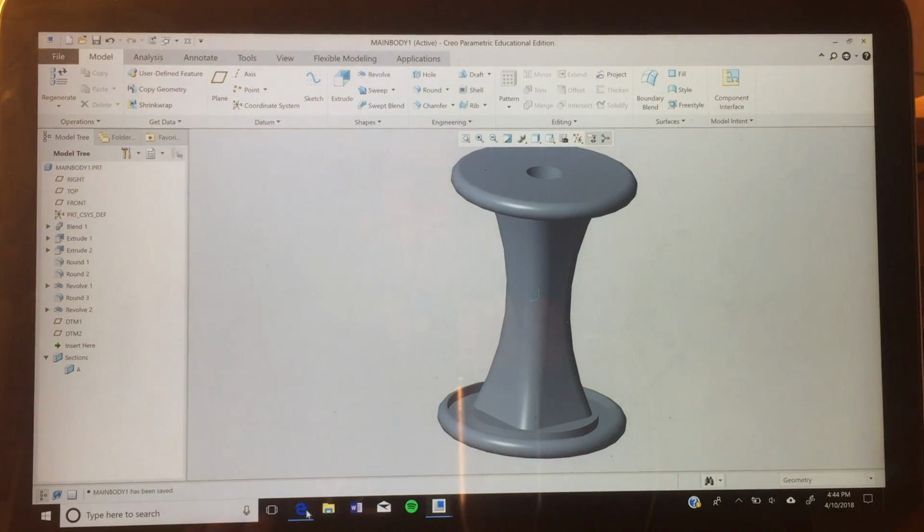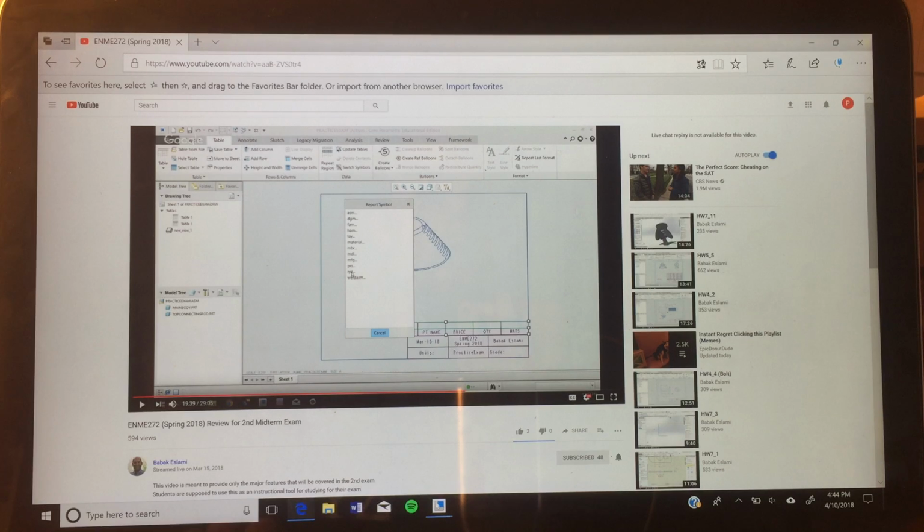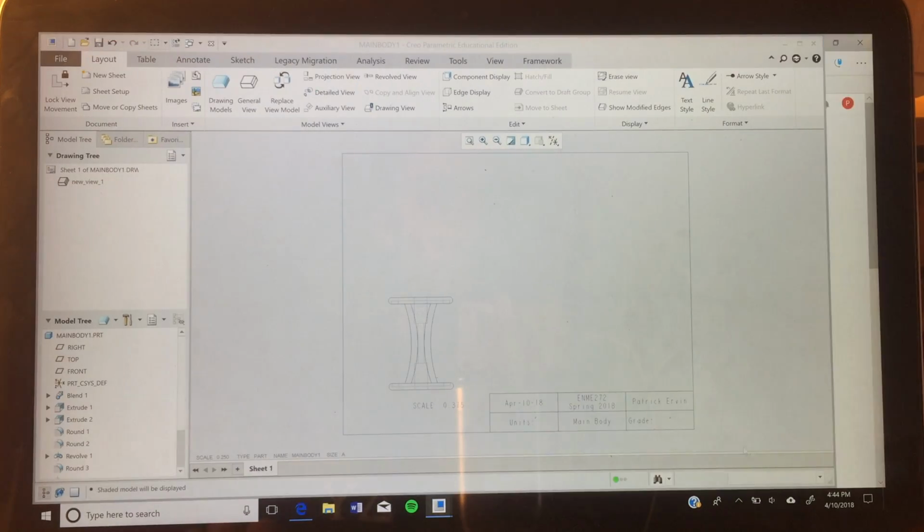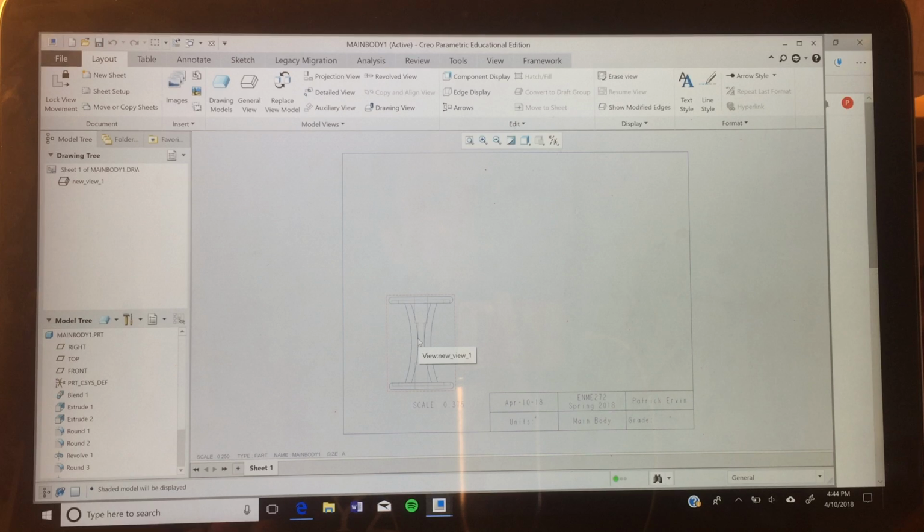So once we're working on continuing our drawing file. What we have here for the main body, we already got the scale, we've already got the first view, and what we want to do is create the revolve views for those.